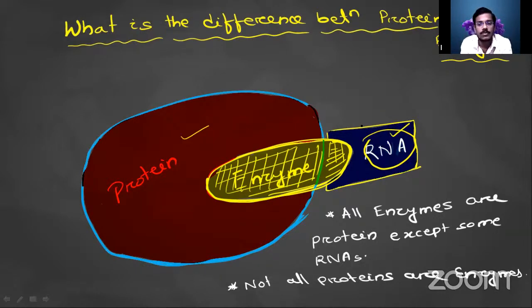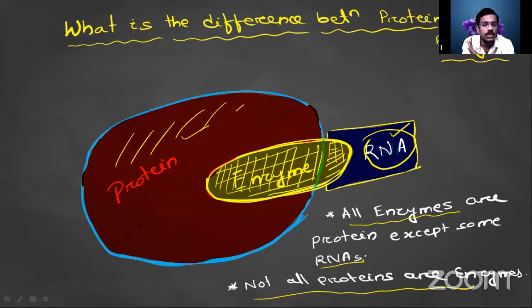How can we differentiate between protein, enzyme, and RNA that may act as an enzyme? All enzymes are protein except some RNAs. All enzymes are protein, but not all proteins are enzymes. All enzymes are proteinaceous in nature, except the RNA. Apart from the RNA, all the rest are enzymes, and every such enzyme is proteinaceous in nature, that means it is made up of protein.